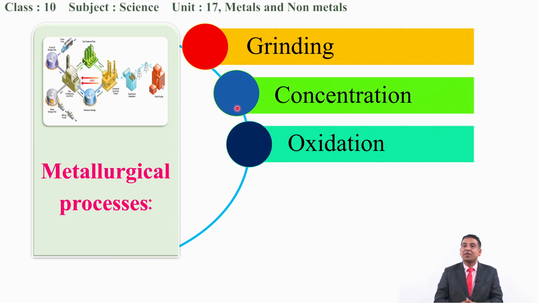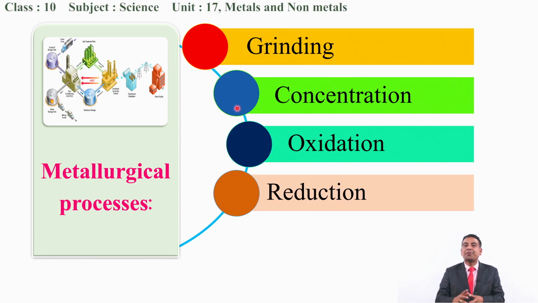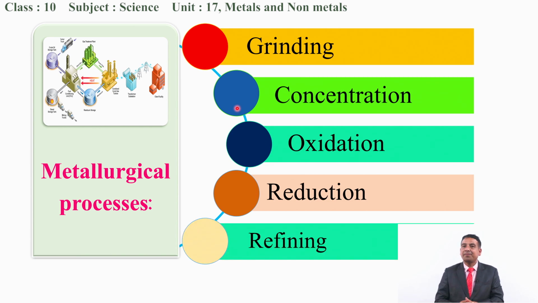The next one is oxidation. The metals will be oxidized so that they turn into metallic oxide, from which we can easily extract the metal through a chemical process. The next one is reduction. After oxidation, we need to do the reduction. In detail, we will discuss these processes in the next slides. Finally, after the reduction, we need to refine it to obtain the pure metals. So, these are the key steps to be followed to extract the metals.